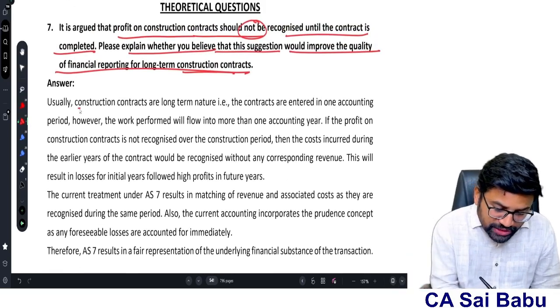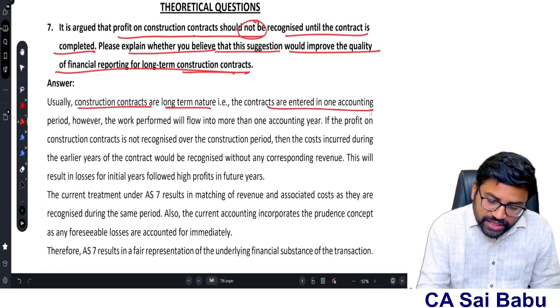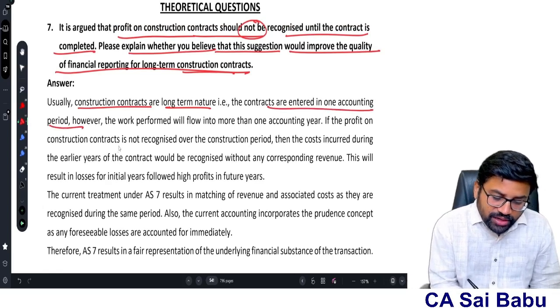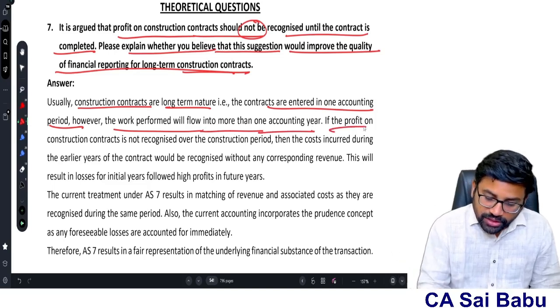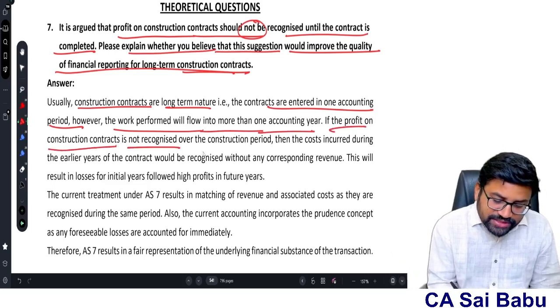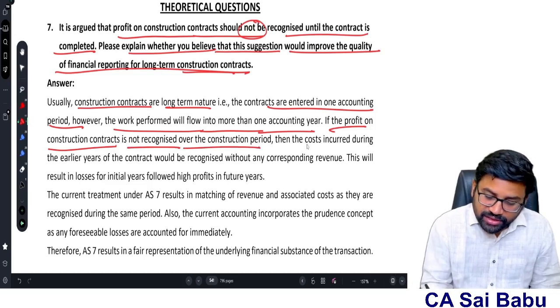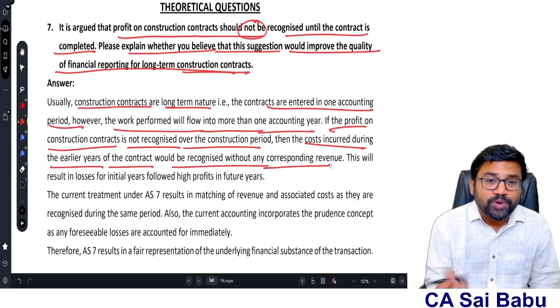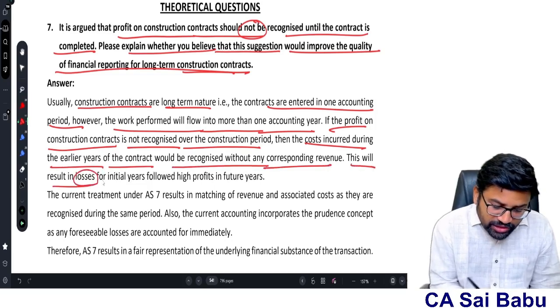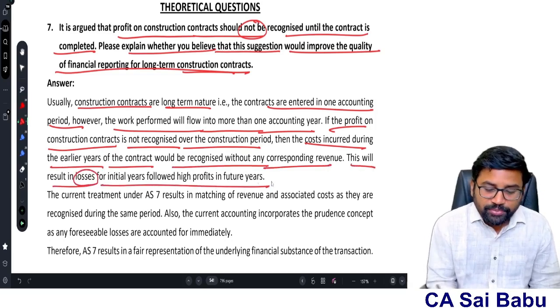Usually construction contracts are long term. The contracts are entered into in one accounting period. However, the work performed will flow into more than one accounting year. If the profit on the construction contract is not recognized over the construction period, then costs incurred during the earlier years of the contract would be recognized without any corresponding revenue. This will result in losses in the initial years and high profits in future years.